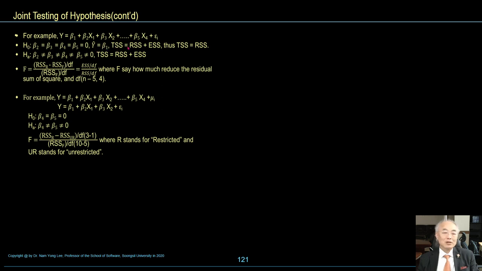Total sum of squares is equal to residual sum of squares plus explained sum of squares. The null hypothesis is TSS equals RSS plus ESS. So F says how much residual sum of squares and degrees of freedom.